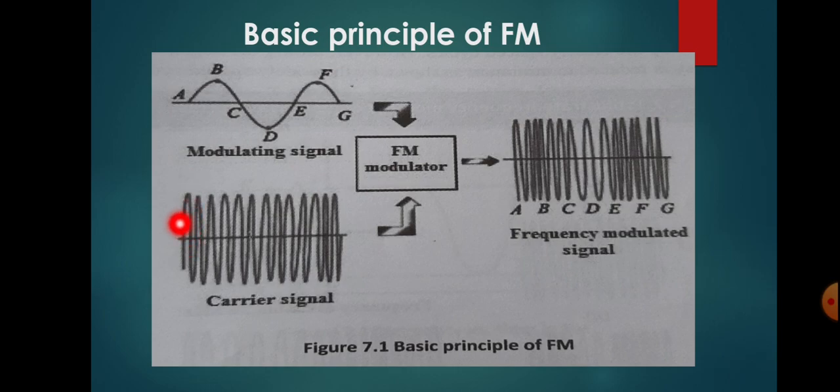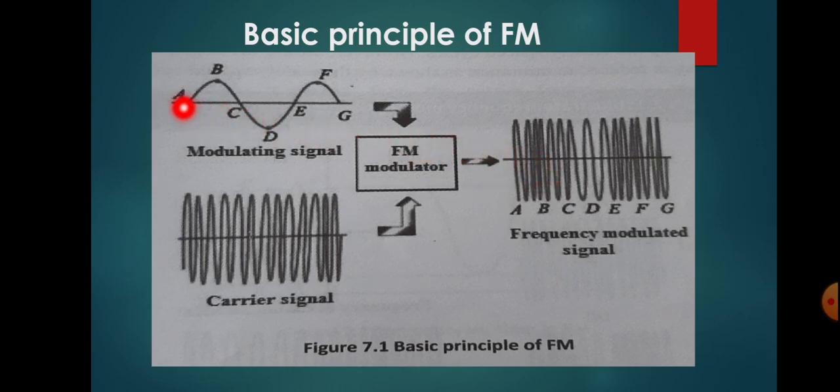That means the carrier frequency is the same frequency. There is no change in the carrier frequency. So that is why we are drawing it like this, okay? First cycle. Next, at the point B, the amplitude of the modulating signal is high. That means the carrier frequency will be increased because the modulating signal amplitude is high. So you can see that here we are drawing the cycles very closely spaced. That means there are a large number of cycles in this duration, okay?